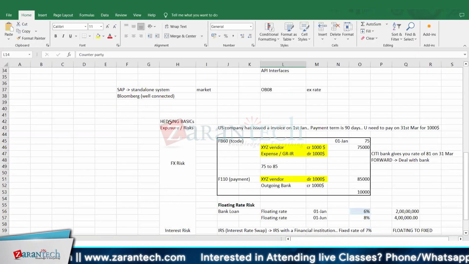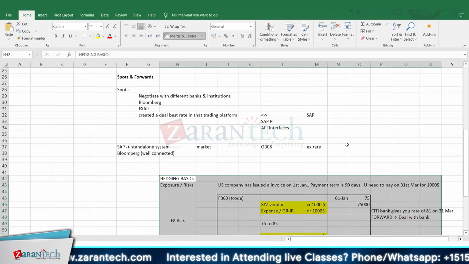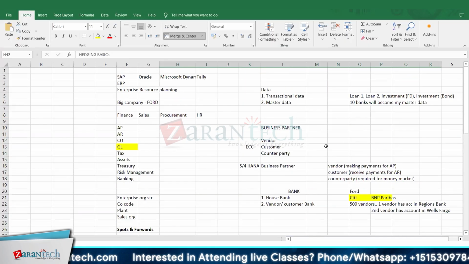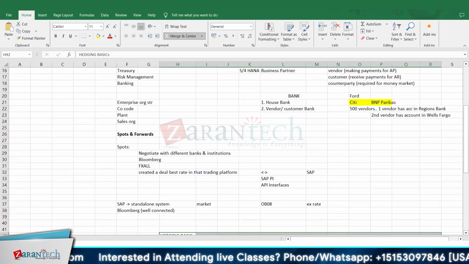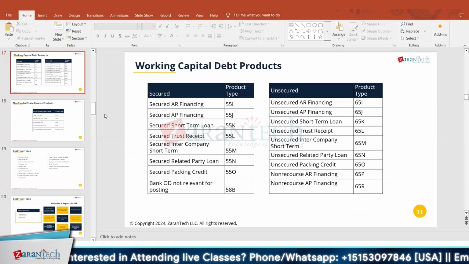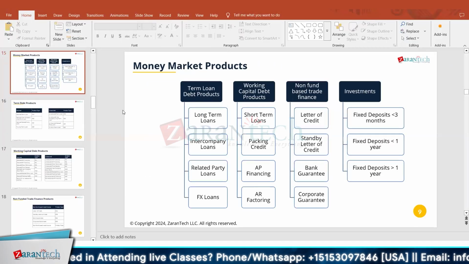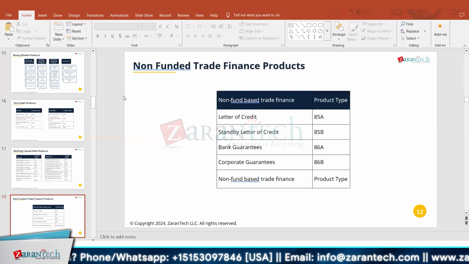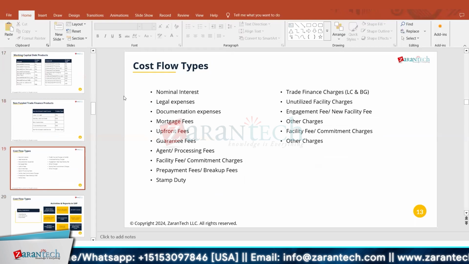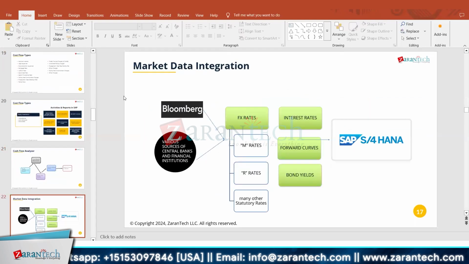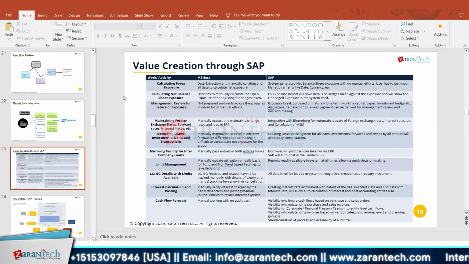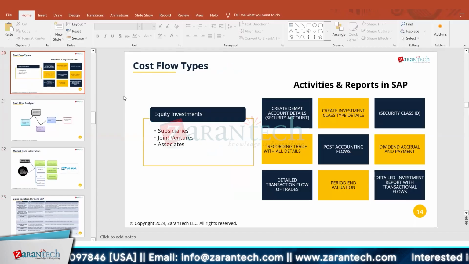We have covered some basics of hedging and exposure, and we will also cover that in the subsequent sessions. We covered some product types we have for different types of money market, like debt, working capital, non-fund based trade finance, and investments. We have covered what a product type is and those basic things. We'll start with a few points first, then go back to the system and do some practical.